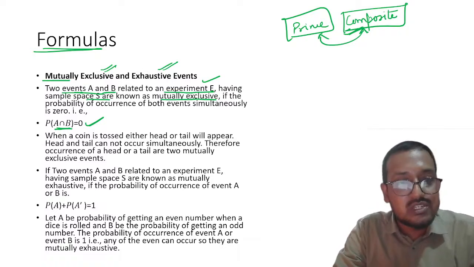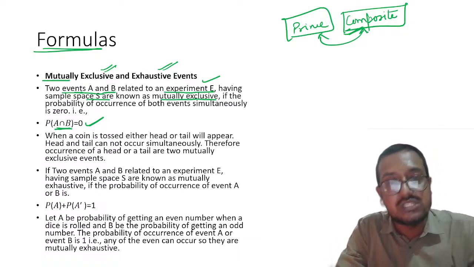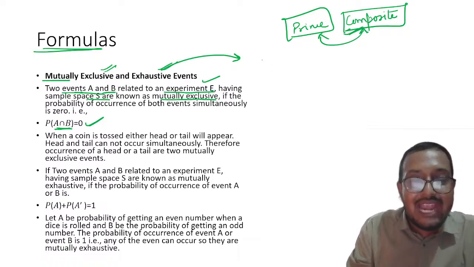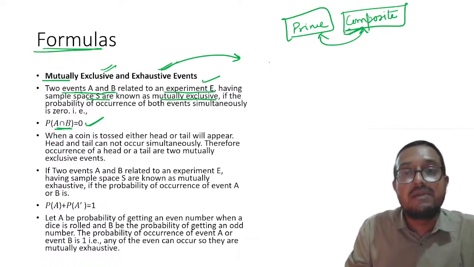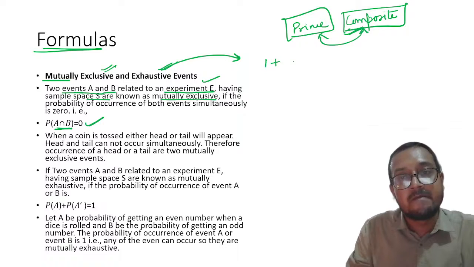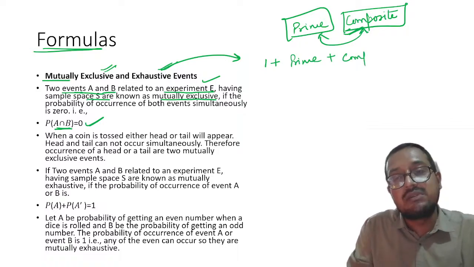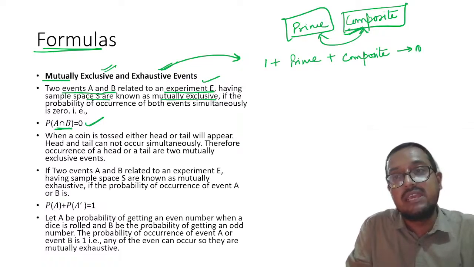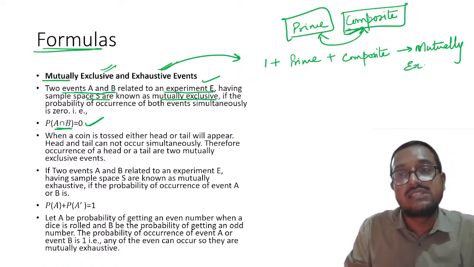Understood? And then mutually exhaustive. What does that mean? Please remember, exhaustive means if I add up their probabilities, they will cover the sample space. For example, 1 plus prime numbers plus composite numbers will be mutually exhaustive, because they are exhausting the sample space.